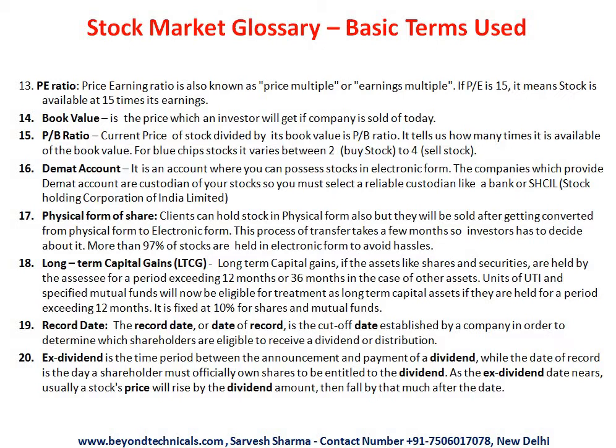The next term is long-term capital gain. Long-term capital gain on stocks applies specifically if you hold a stock for more than 12 months. Long-term capital gain is 10% and short-term capital gain, below 12 months, is 15%. If you sell a stock before 12 months, it will attract 15% tax. If you hold it for more than 1 year, it will attract 10%. And this period is different for different asset classes. For stocks, it is 12 months. For real estate, it may be 36 months. That you can check with your CA.